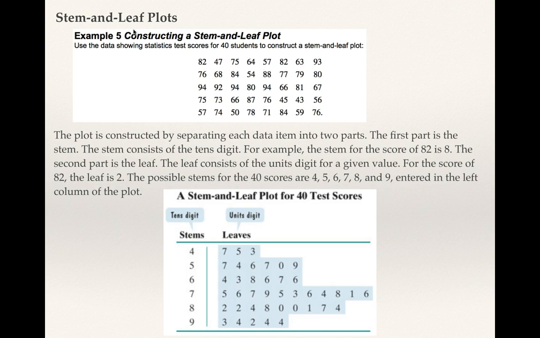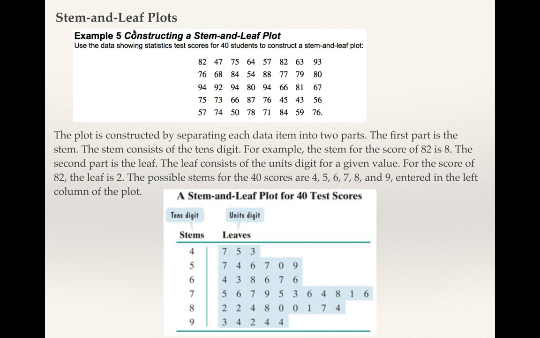We do the same thing with the 50s. There's a 57, a 54, a 56. Now typically in a stem and leaf, these would go in order, like the top row, 47, 45, 43 goes down. The second row here is kind of odd, to just do them randomly. Typically they would either go up or down on all of the rows the same way. So this is a little bit of an odd example. And then the 60s, so 64, 63, 68, all those numbers are in here.